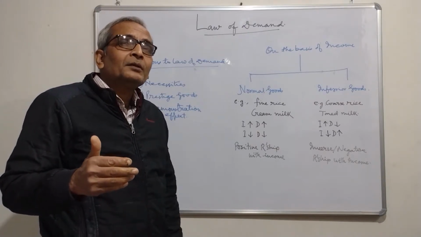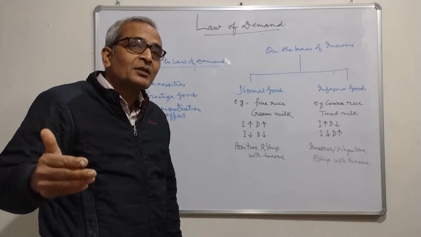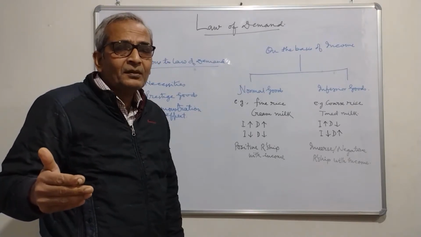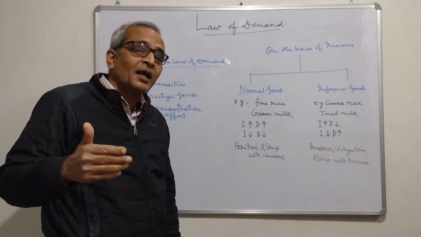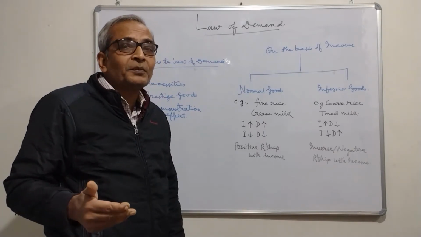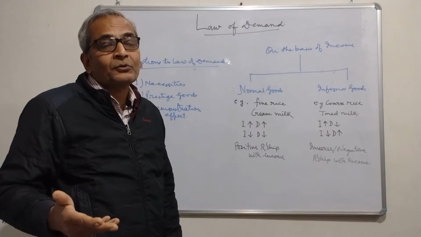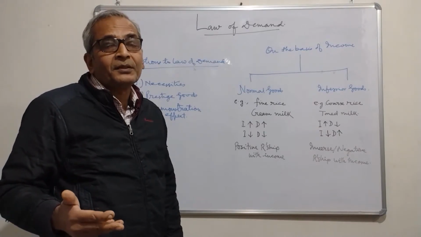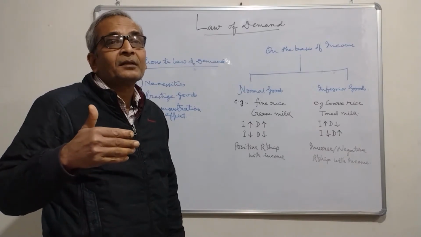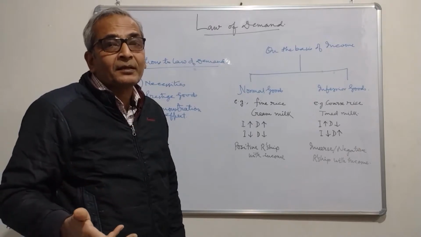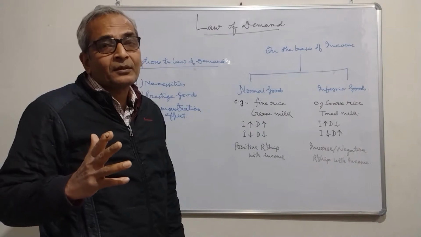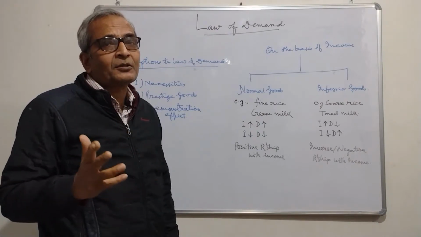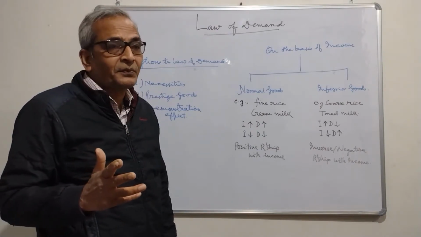So, some goods have demonstration effect. The one who is having that likes to talk about that commodity. He or she expects the person in front to make inquiries about that. That is what is meant by demonstration effect.